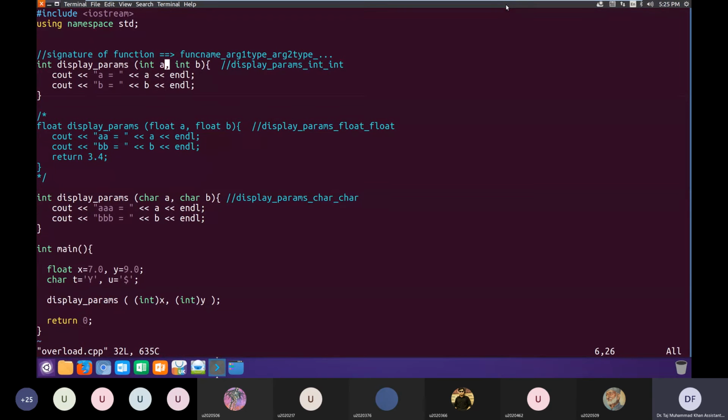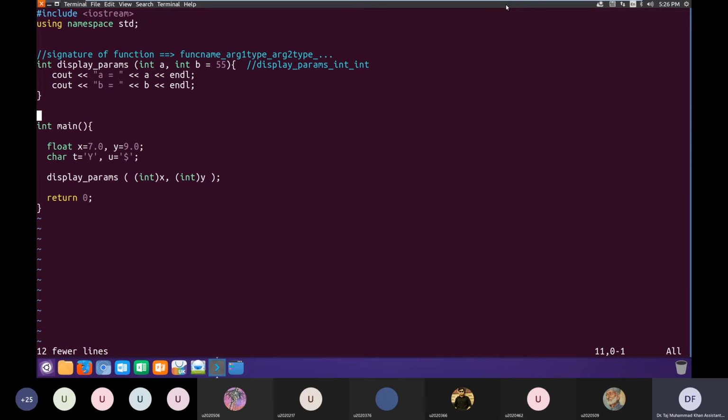So let's say I give the last variable the value 55. I'll release these other definitions so that they do not clutter our environment,